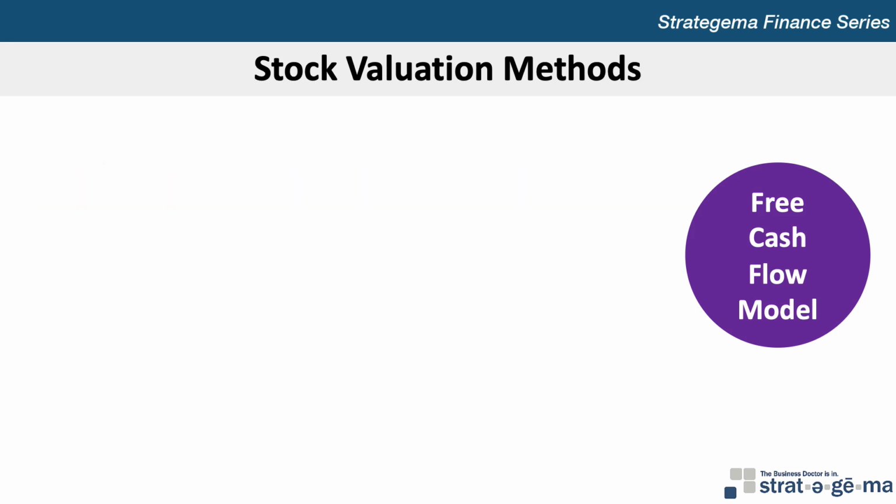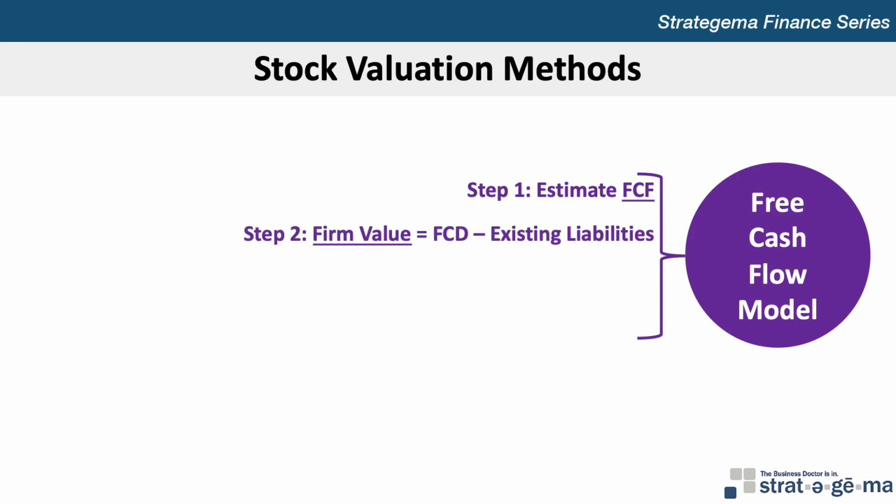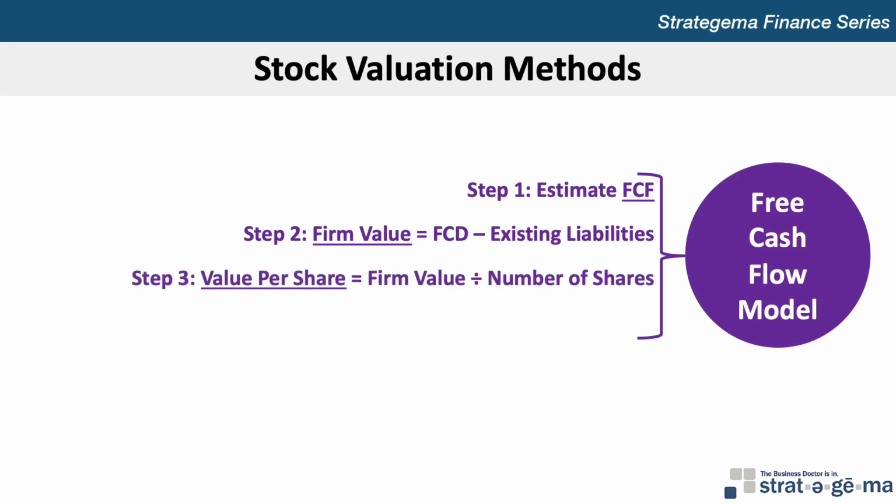It involves 3 steps. First, to estimate the free cash flows that will result from operations. Second, to subtract the existing liabilities to determine the firm value. And third, to divide the value of the firm by the number of shares to derive a value per share. Now, a key limitation of this model is the difficulty in obtaining an accurate estimate of the free cash flow per period.